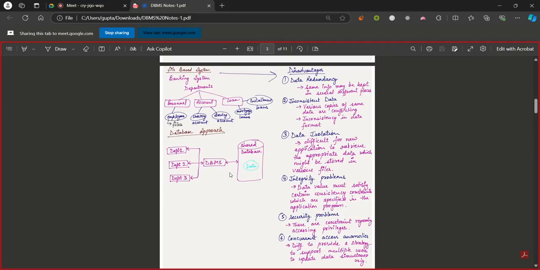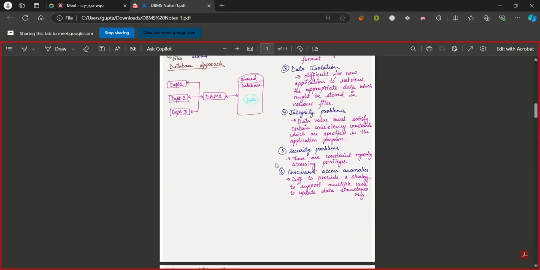Now moving forward, we see there are integrity problems. Integrity problems are like the data might be hacked or updated without permission. But in a DBMS, when it's stored online, that cannot happen without permission, without us accessing it or opening our particular profile where the data is stored. Next is the security problem. It's just like the integrity thing. Everyone can access data on the computer itself, but on the cloud, without an ID and password, no one can access it. And lastly, we check concurrent access anomalies.